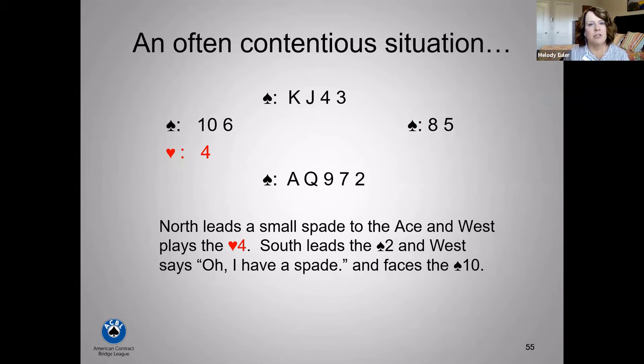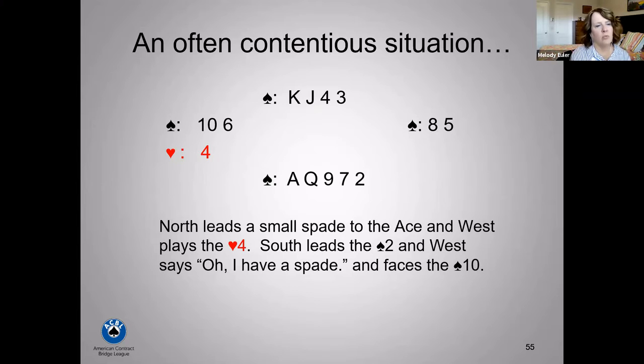An often contentious situation: here North leads a small spade to the ace, and West plays the 4 of hearts. And South leads the 2, and West says, oh, I have a spade, and faces the 10.